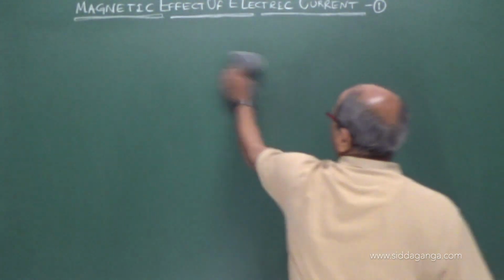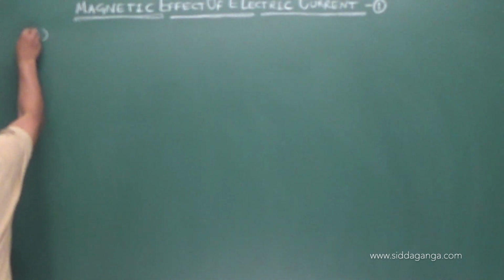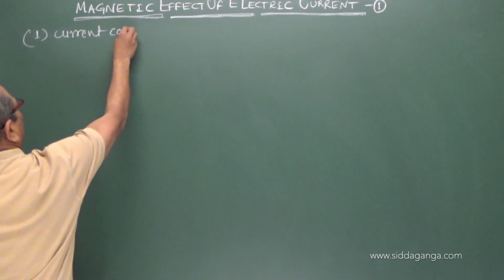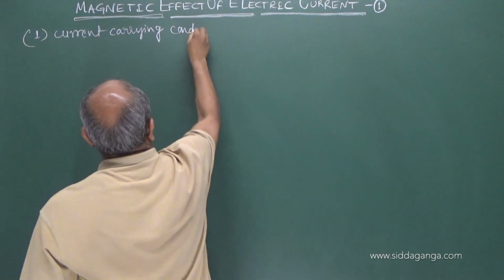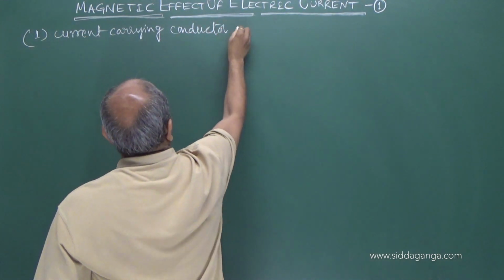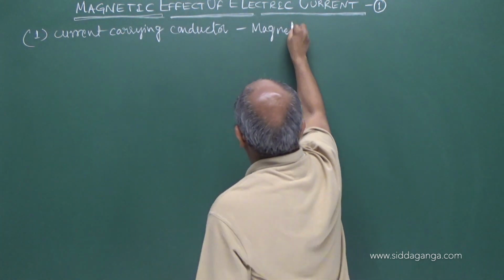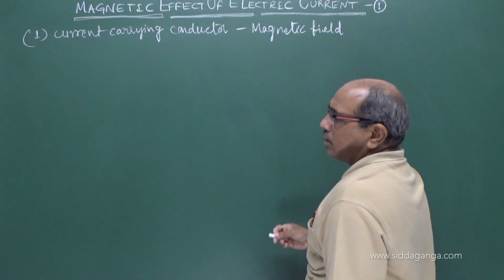Suppose we have a current carrying conductor. A current carrying conductor produces a magnetic field. It is a vector.